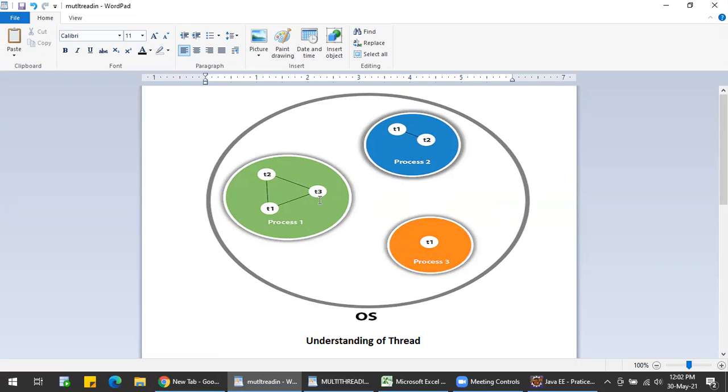Each tab will be one thread running behind. In process 2, I'll be listening to a YouTube video. In process 3, one thread is running behind which I will not be able to see, like my antivirus scanning for malware in my system.